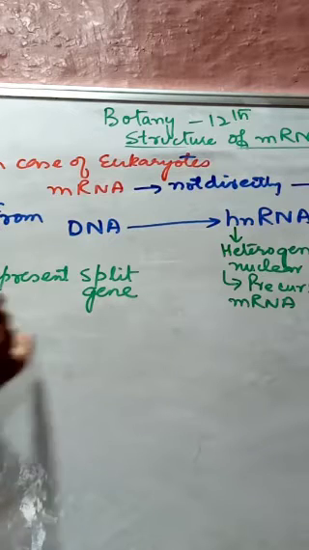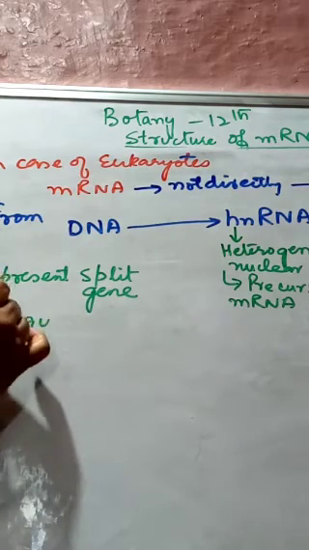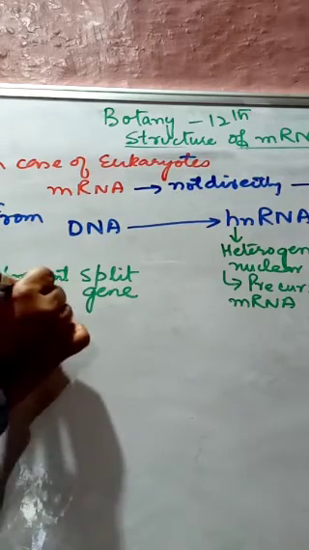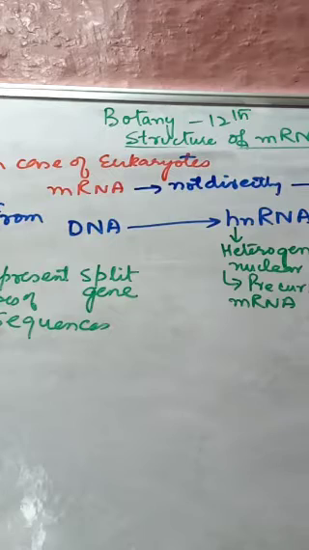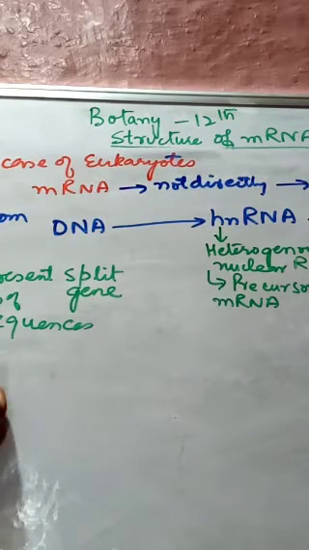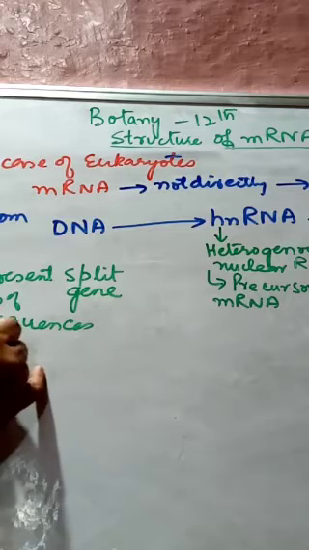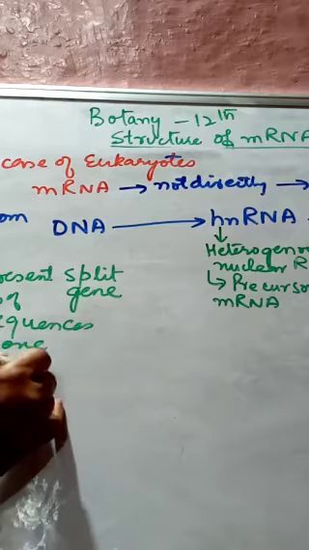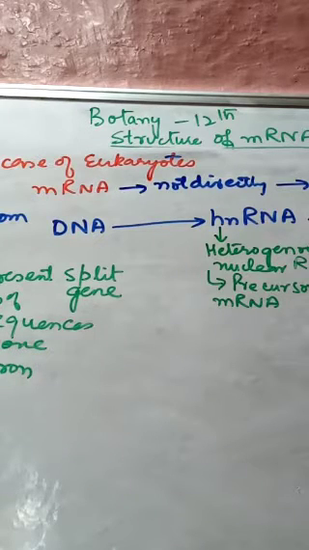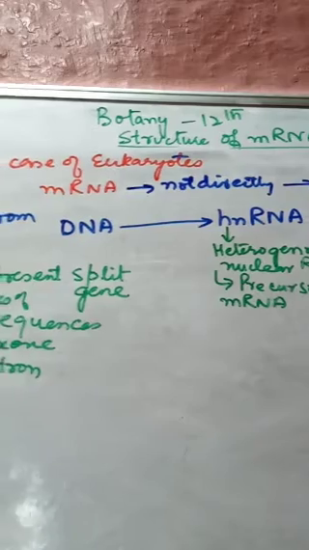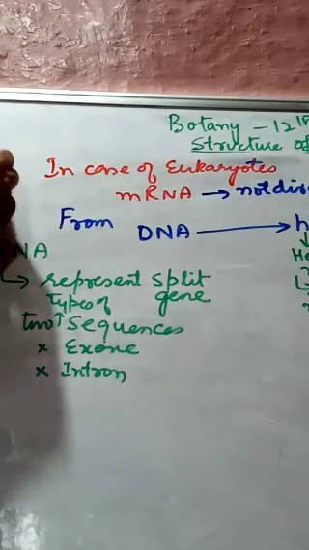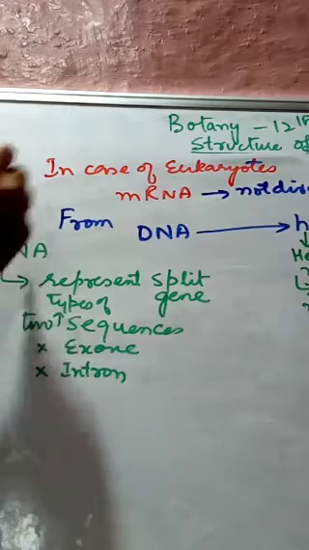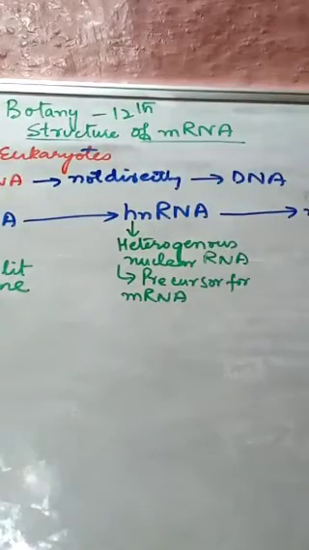The first one is called exon, and the second one is called intron. And one thing I forgot to mention here: the concept of hnRNA was given by Philip Sharp. Now, see the diagram. What will happen?